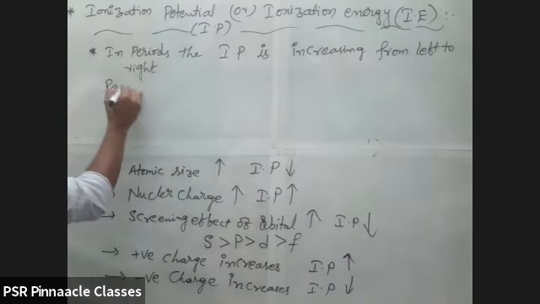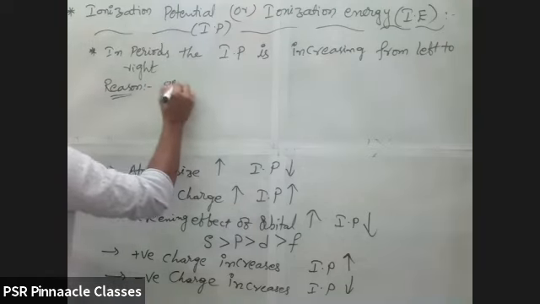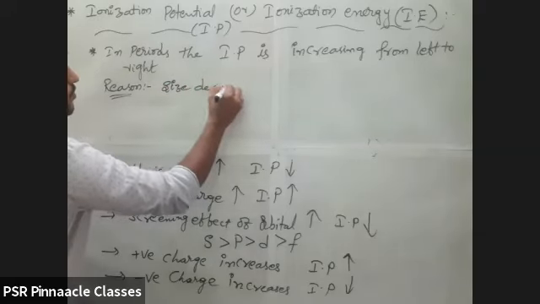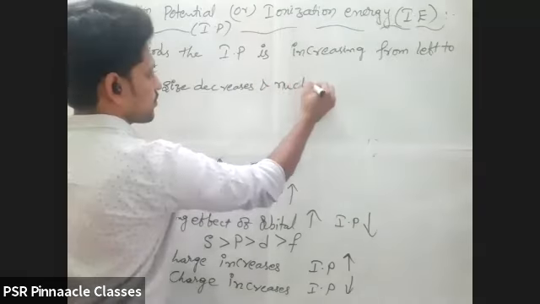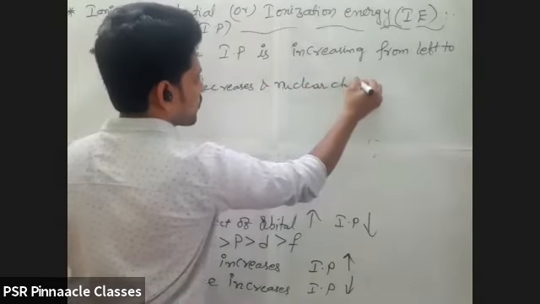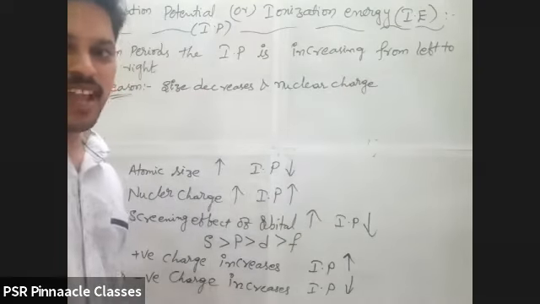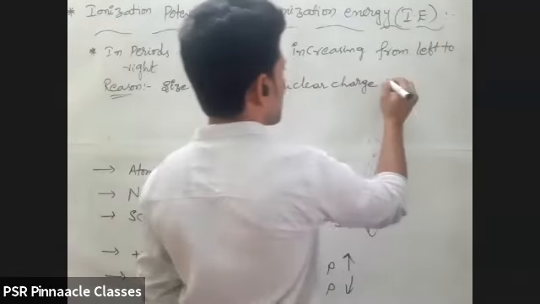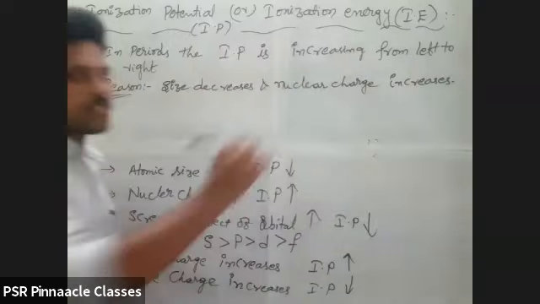What is the reason why it is? Atomic number increases, sir. Not only atomic number, size decreases and nuclear charge increases. From left to right, atomic size is decreasing in a period, so nuclear charge increases. This is the main reason.